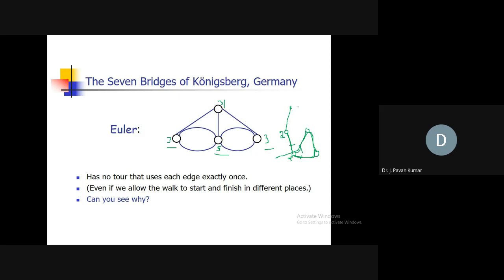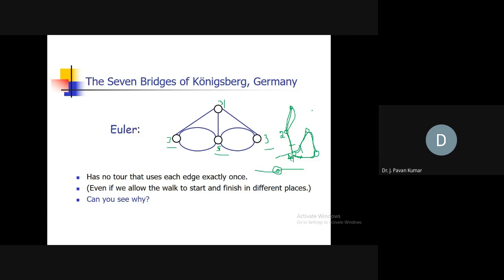So whenever we consider any graph where we are having this kind of tour, then for every vertex if there is an edge, then definitely we should have another edge which will be used to go out, yes or no? So every vertex should have even degree. That's what is evident from this example, yes or no? So starting from here we cannot go back to the same vertex by using the same edge. We should have another edge at least like this, then only it can be considered as a tour. Similarly, a similar condition we can apply for other vertices as well.